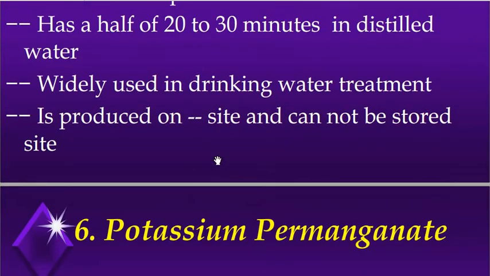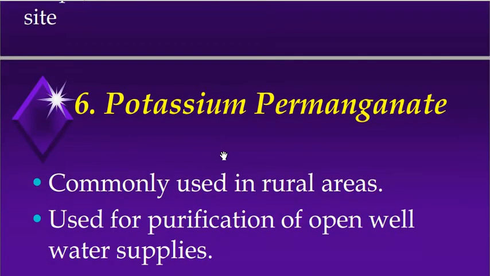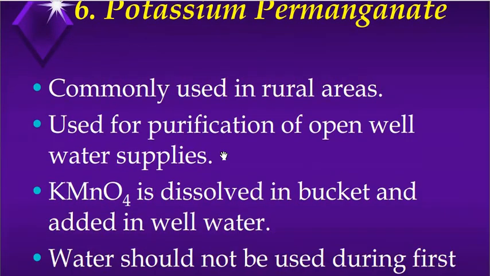Next methodology is potassium permanganate. Potassium permanganate is widely used in rural areas for the purification of open well water supplies.